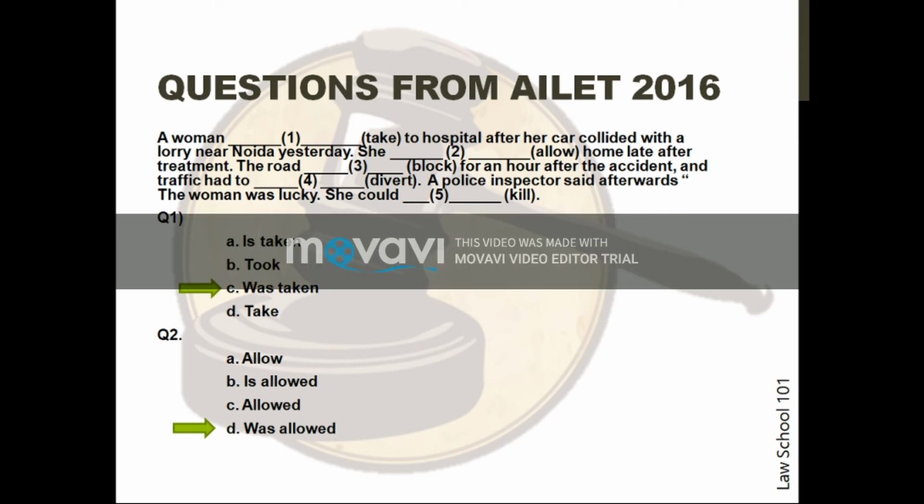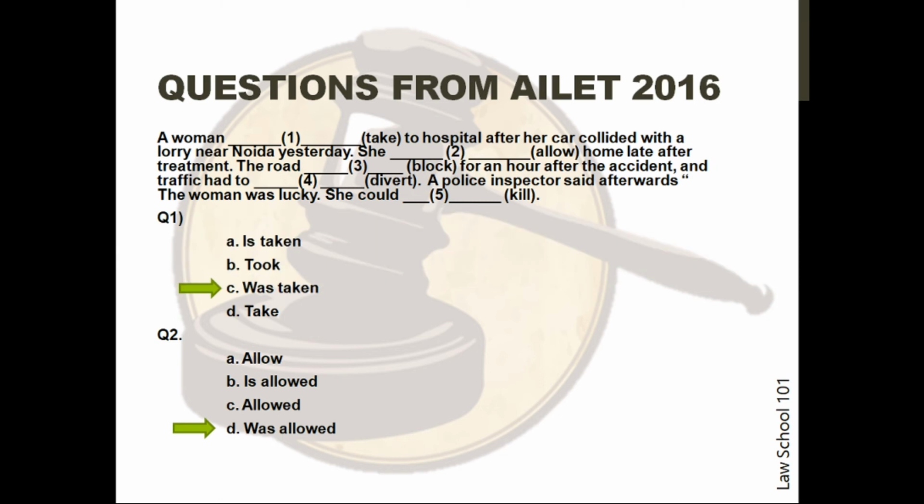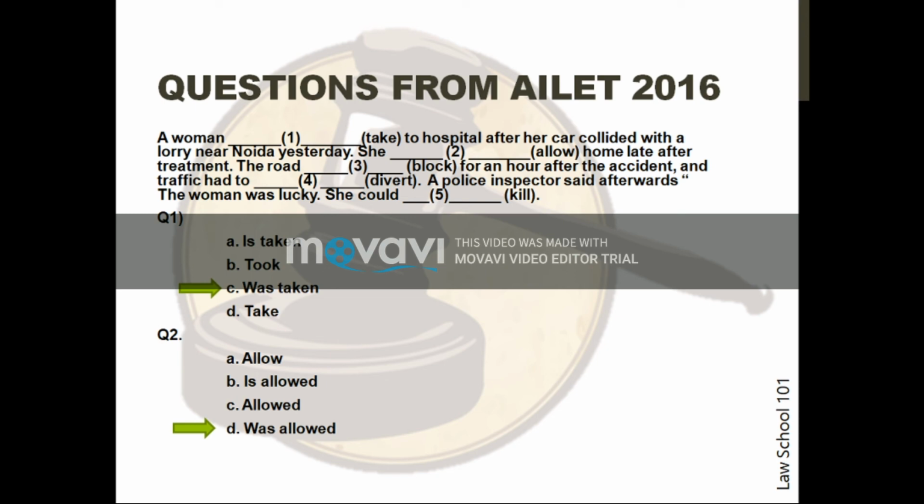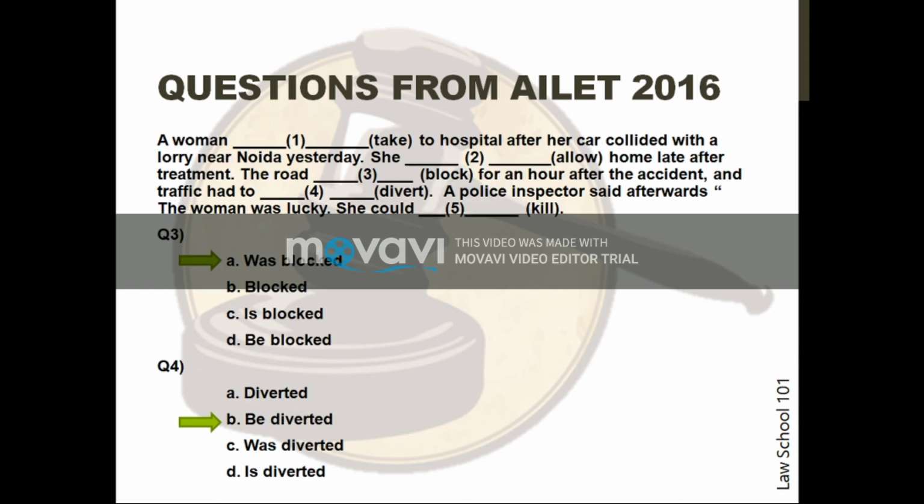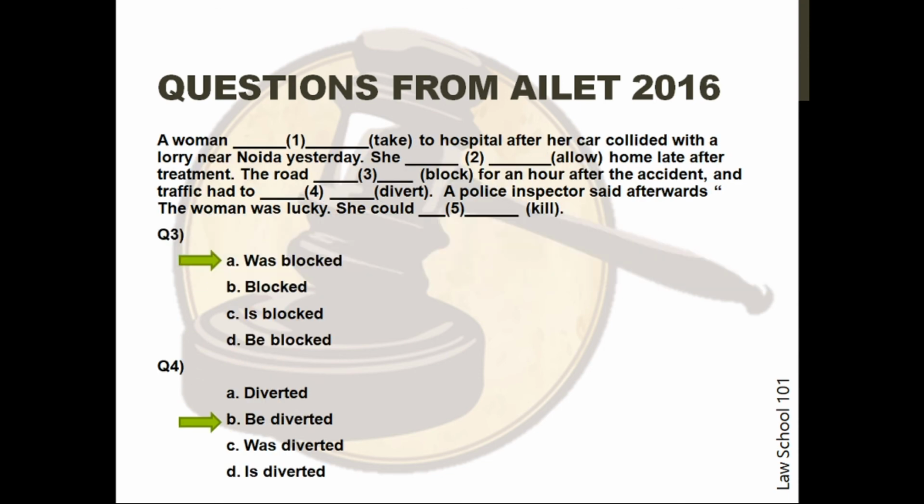Question 2. In the second blank, the correct option is D. The sentence is, she dashed home late after treatment. It is clear the action has been completed in the past and hence simple past tense is required. Further, this option makes sense with the first blank and the first two sentences are correct in relation to each other. Question 3. The third blank is, the road dash for an hour after the accident, and so on.